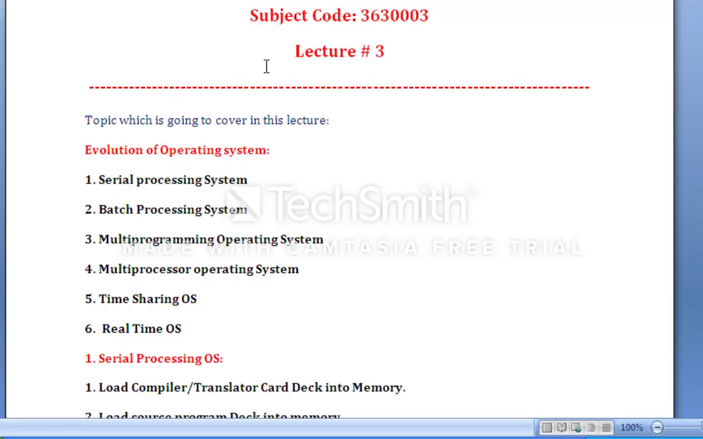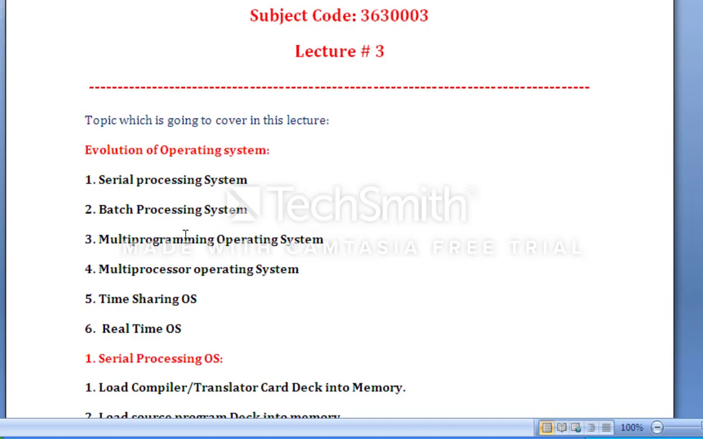So let's start. Subject name is operating system and the subject code is 3630003. Lecture number 3. In this lecture I am going to cover the evolution of operating system. So let me start. First we are going to list out some evolution, starting from serial processing and closing